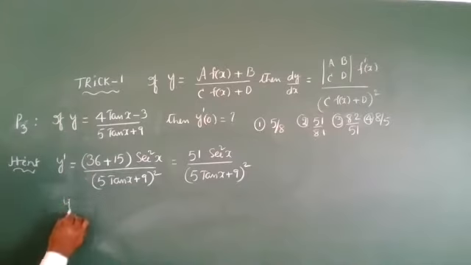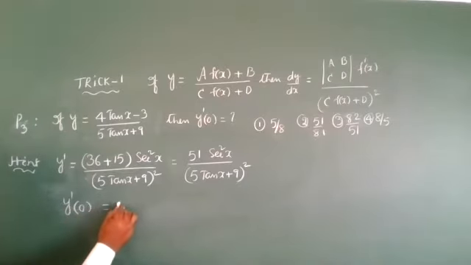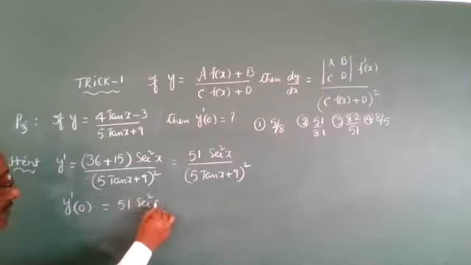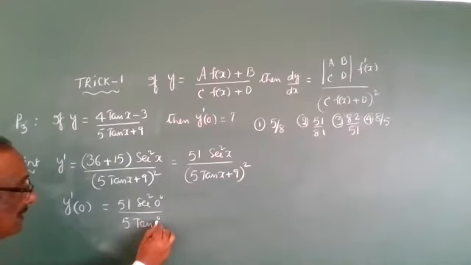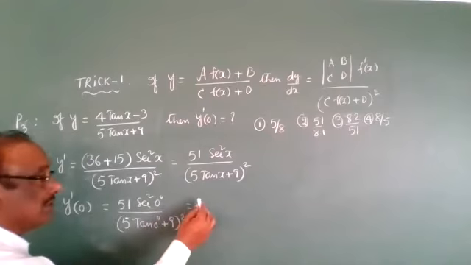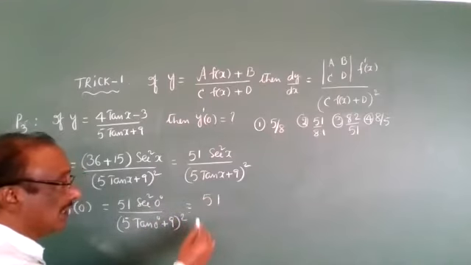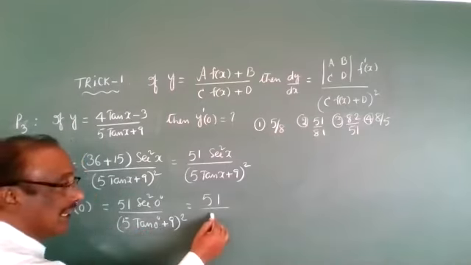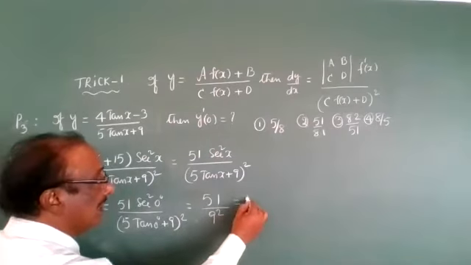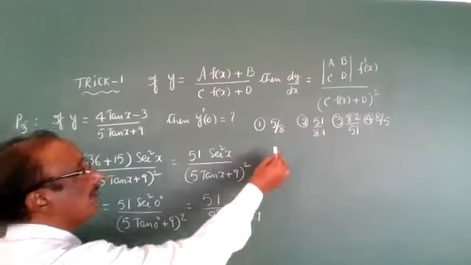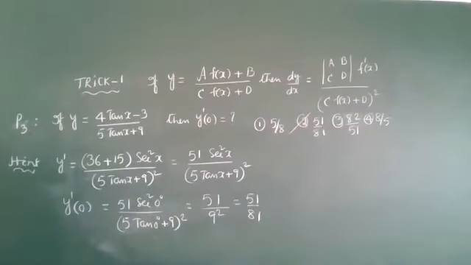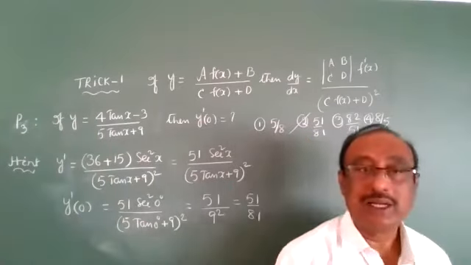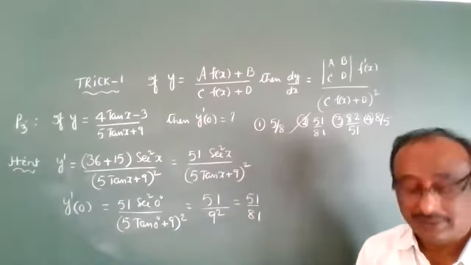Now in x place substitute 0. Y dash of 0 is 51 secant square of 0 degrees by 5 into tan of 0 degrees plus 9 whole square. Secant 0 degrees value is 1, tan 0 is 0, 0 into 5 is 0, 0 plus 9 is 9 square. 9 square means 81. 51 by 81 is the required answer. Second option is the correct one. Within seconds we should complete it. That is the use of the shortcut methods.